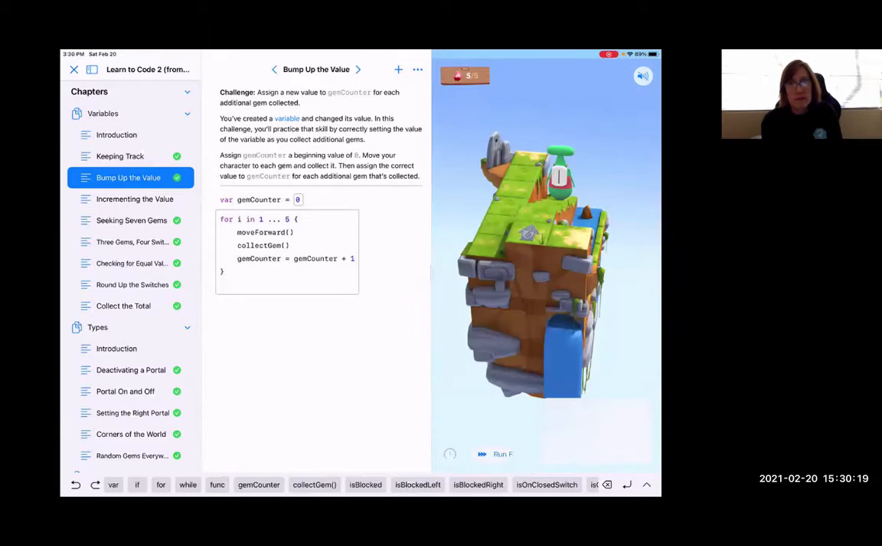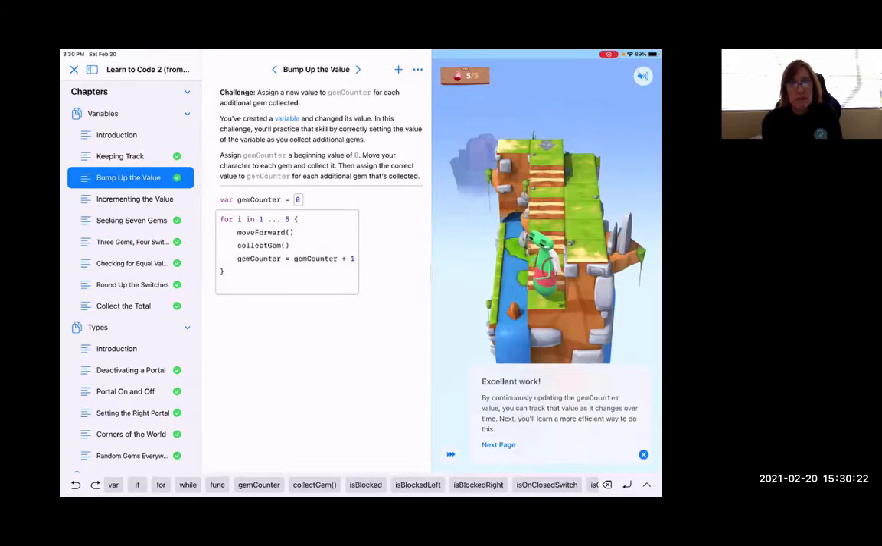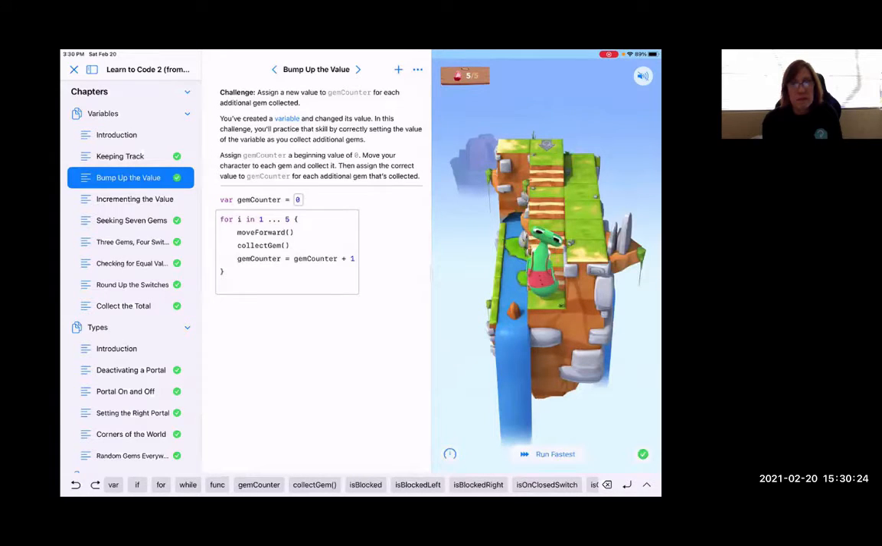Okay, now we've seen how a variable has to be declared. The variable has a name. The variable has a value, okay? And the job in this case was that the variable is a gem counter. In the previous example, the job of the variable was to create a news. In this case, it is a counter.